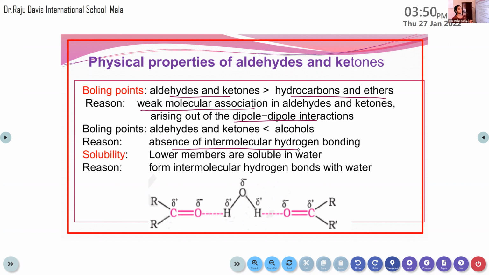So the order will be like this. Hydrocarbons and ethers will have the lowest boiling point. The next one, aldehydes and ketones. Then the highest one is for alcohols. And you have to remember the reason. For alcohols, the higher value is due to intermolecular hydrogen bonding. Okay, intermolecular hydrogen bonding. Clear? Is this clear?